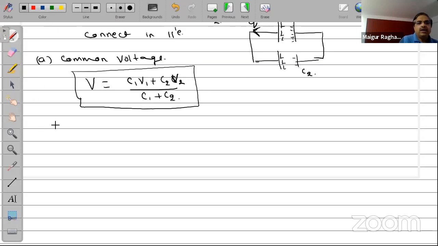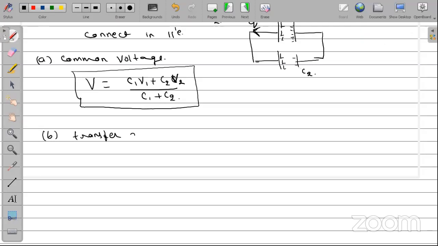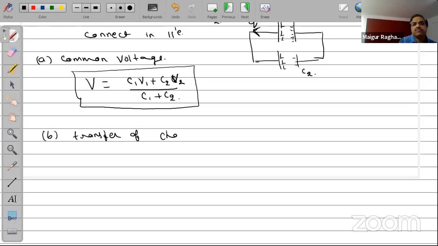Okay. Now the transfer of charge Q can be written as C1 V1 minus C1 into V, where V is the common voltage.